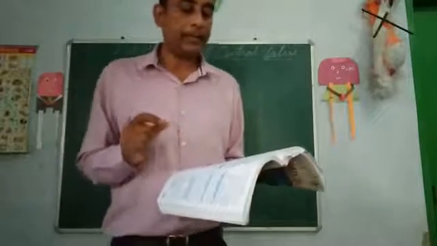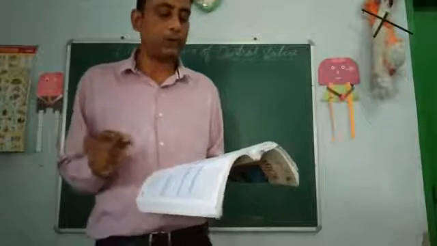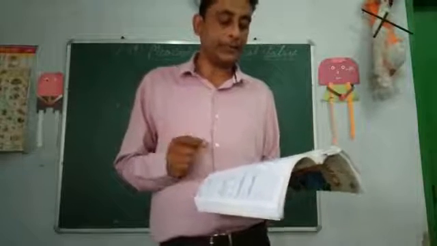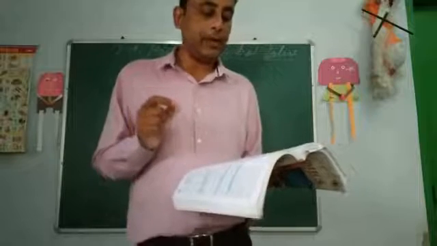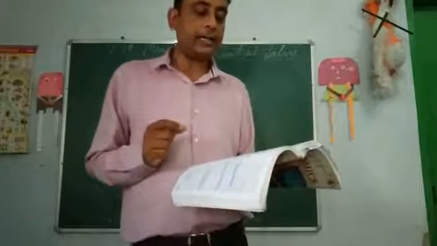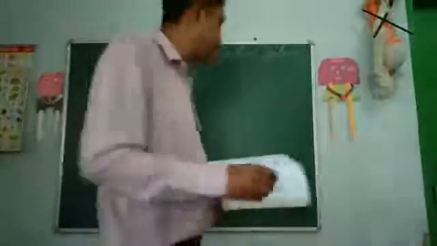Arithmetic mean is the number which is obtained by dividing the sum of the values of all the items of a series by the number of items. According to the statistician, the arithmetic mean is the amount secured by dividing the sum of values of the items in a series by their number. We represent it just like this.